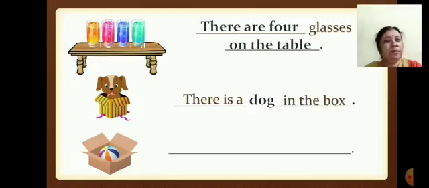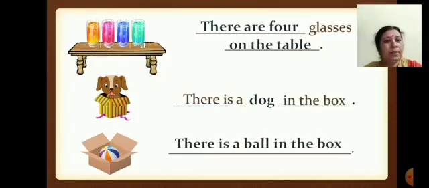Okay. Now we will move to the next line. See the picture. Okay. Now we will write the sentence. There is a ball in the box. Okay, only one ball, so we are writing: There is a ball in the box. Done? Okay, now we will move to the next slide.